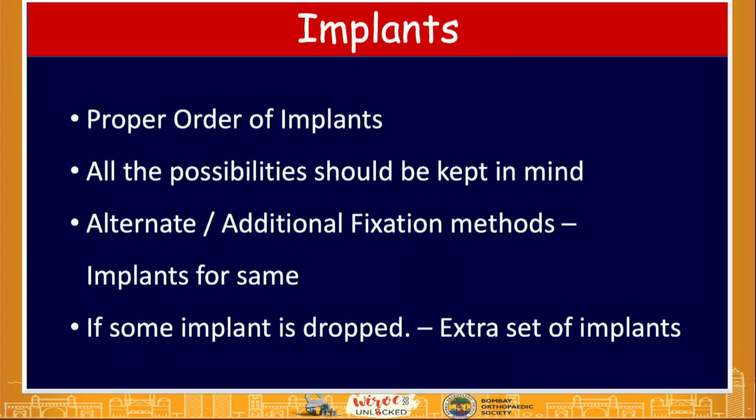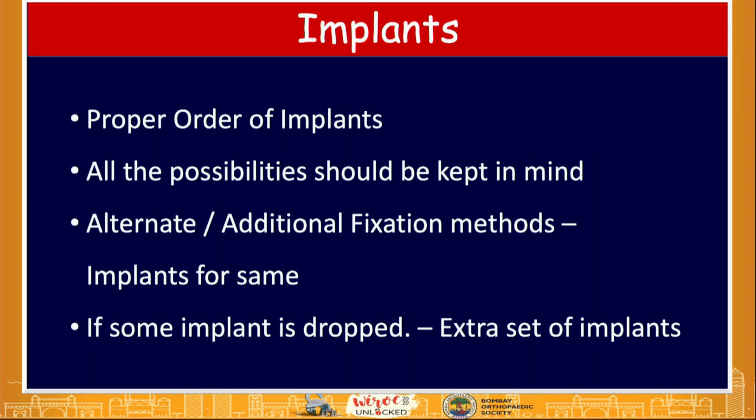Now, implants. When you are ordering the implant, the proper order should be placed. A fair number of times it is done by a junior surgeon or an assistant. He forgets something and then you do not get it. Formerly, when we were operating only in one nursing home, we used to have all the sets of implants. Today, one is ordering from a company. The company may send something, or may send fewer implants. So one needs to see that, and all those possibilities should be kept in mind.